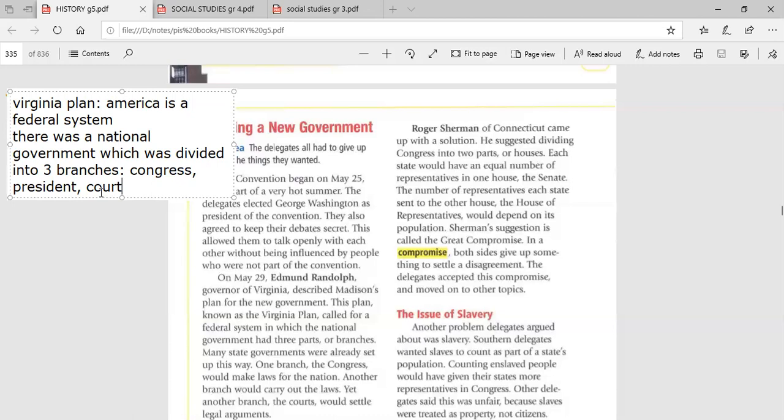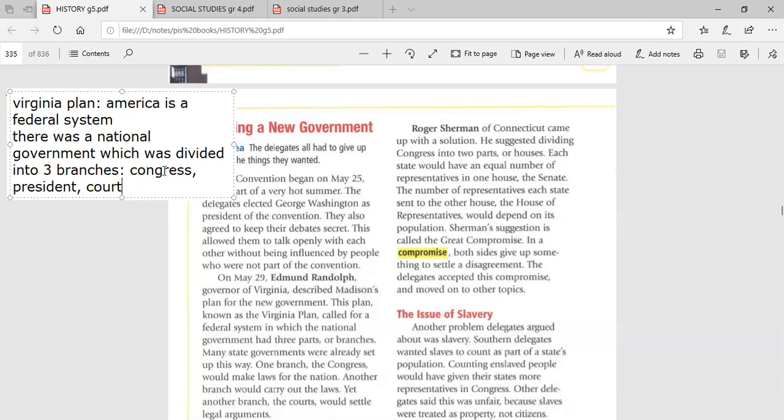Okay? Here appeared the first problem after they invented the Virginia Plan and declared that America is a federal system. What was the first problem they faced? They spoke about the number of representatives in the Congress. Okay? Now the Congress has representatives. How do we elect the representatives for the Congress?